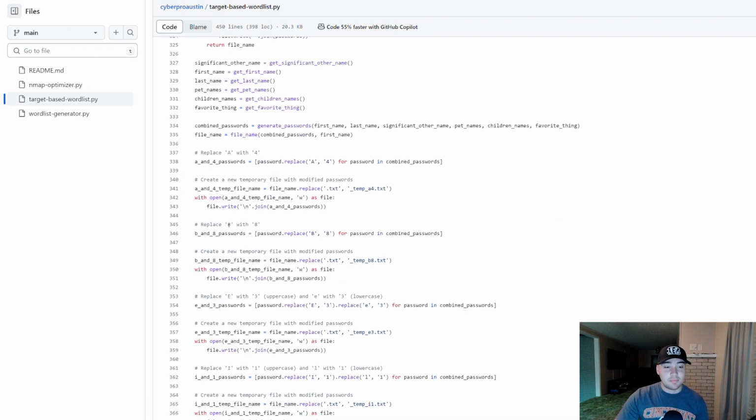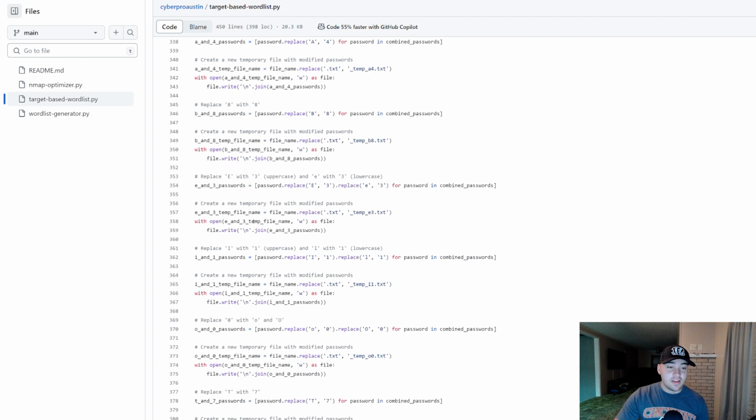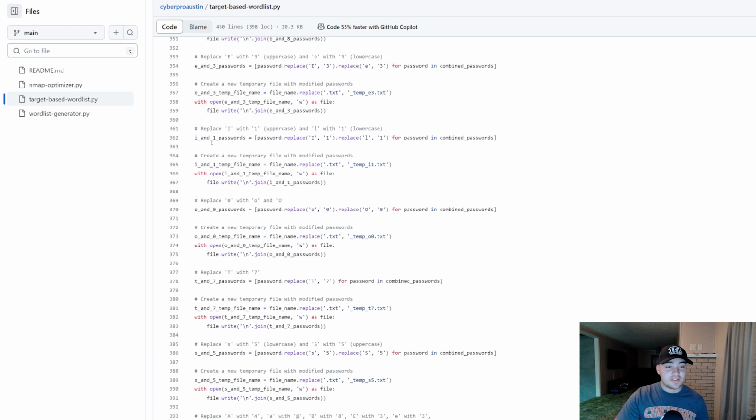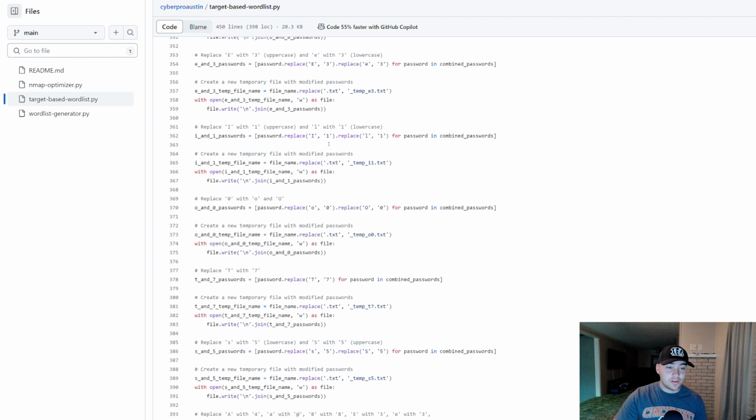It replaces capital B with the number 8. It replaces E, both uppercase and lowercase, with the number 3. It's replacing capital I and lowercase l with the number 1.